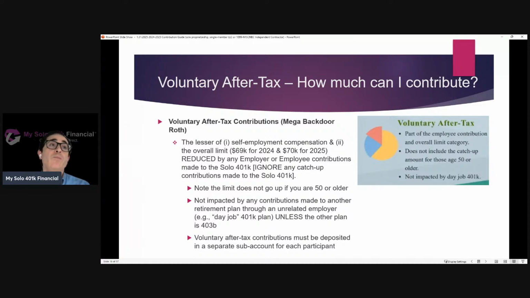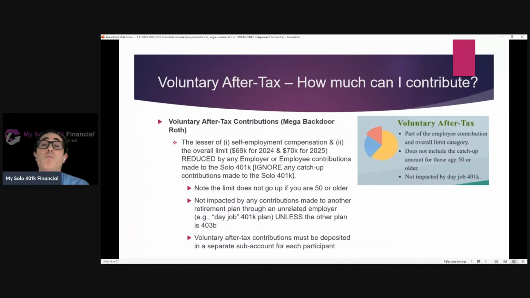So in other words, if you're age 52 and you're trying to make contributions for 2025 and you have the self-employment income to justify it, if you make a $7,500, say, Roth contribution to your Roth solo 401k account as an employee contribution, and that's the only contribution that you made, and you have the self-employment income to justify it, you can make an additional after-tax contribution of $70,000. So you still end up being able to make the full $77,500. It's just that the catch-up contribution is not made to the after-tax account.